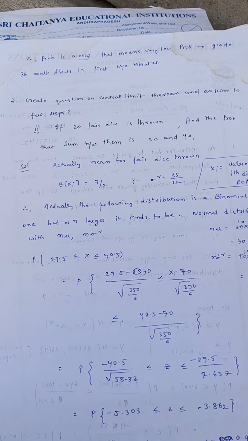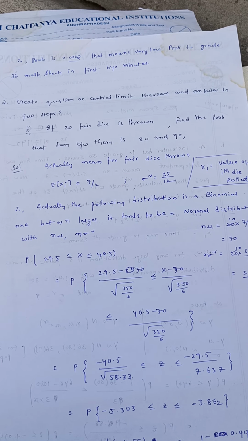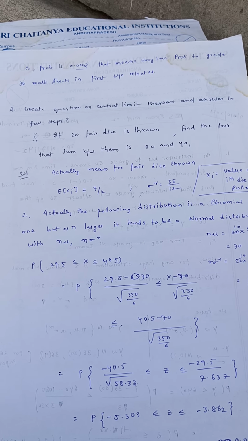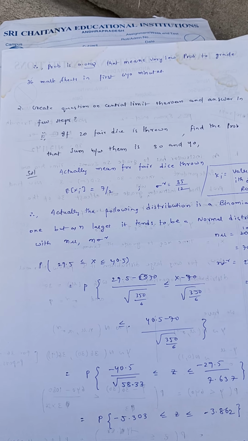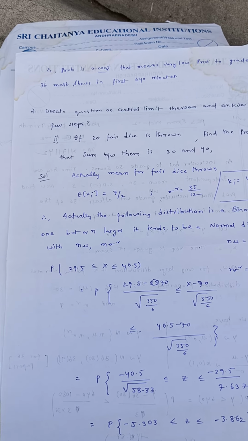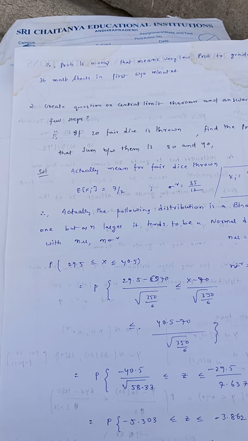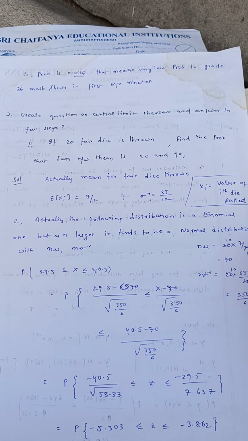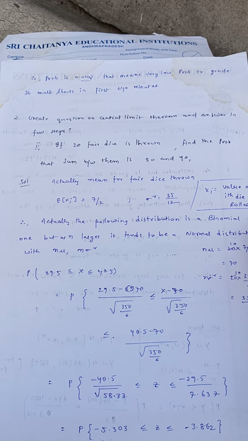For 20 dice, let's assume that only 1 fell all 20 times, so the summation is 20. If you take 2 like that, the summation may be 40. So getting between 30 and 40 is very difficult, so we may get large numbers and the summation may also be large.